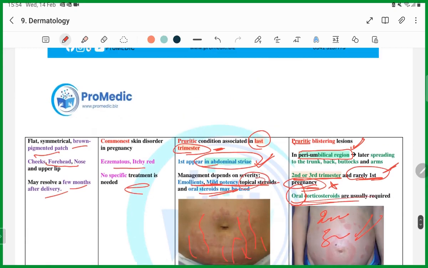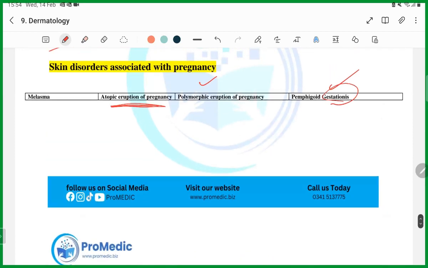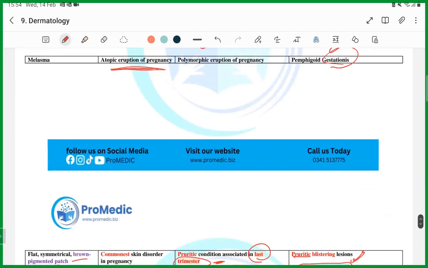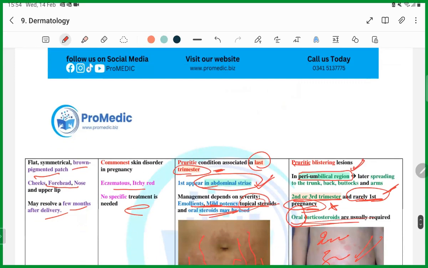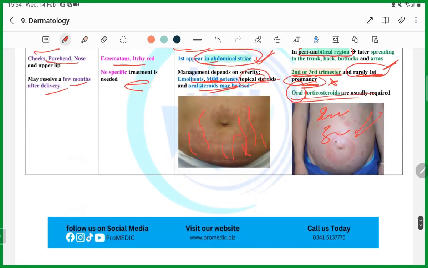This is how you should study this topic: you should know that polymorphic eruption and pemphigoid gestationis are different things, and how they are going to be treated when they are present.